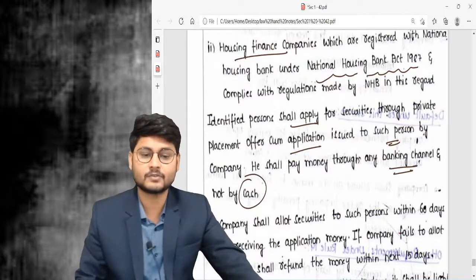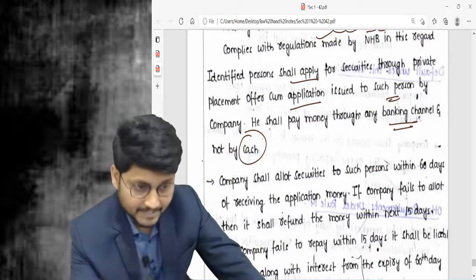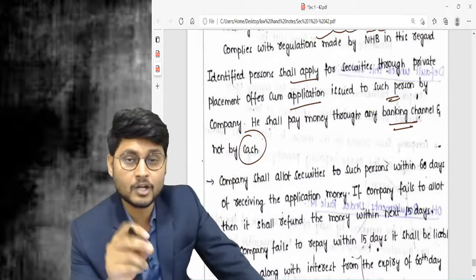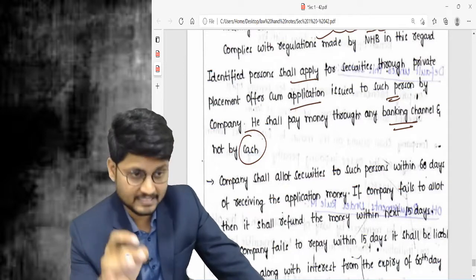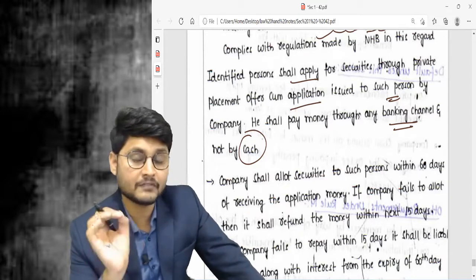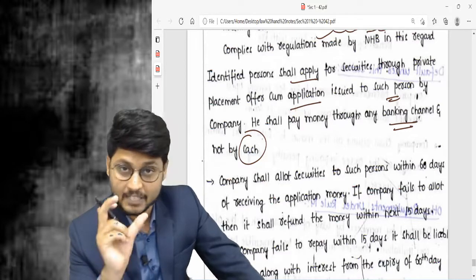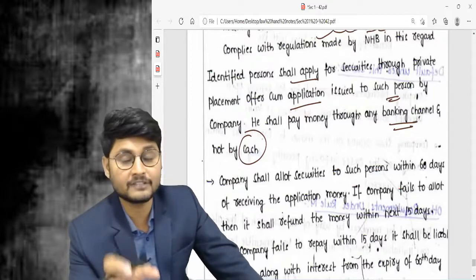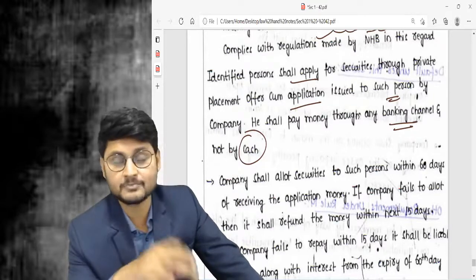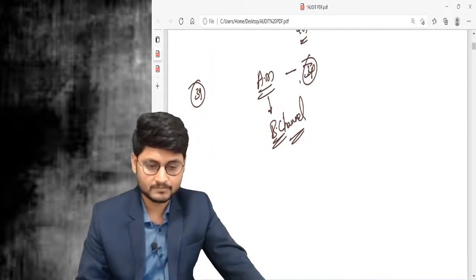Once the application money is received by the company, the company is required to allot the securities within 60 days. If the company fails to allot within 60 days, then within 15 days after that, they need to refund all the monies to the identified persons, because they failed to allot the securities. Now I guess you are all getting the point.